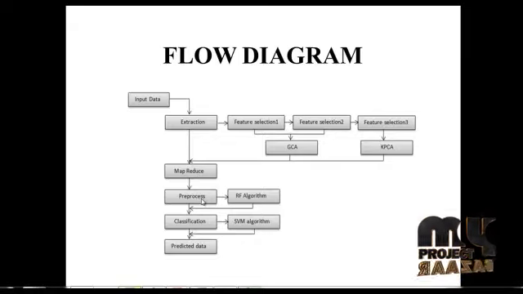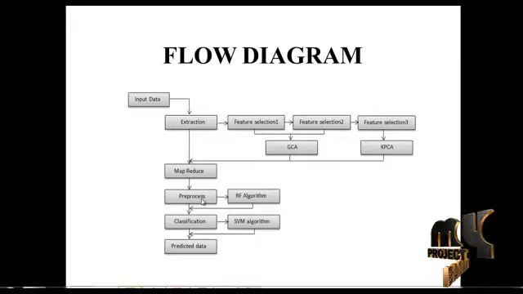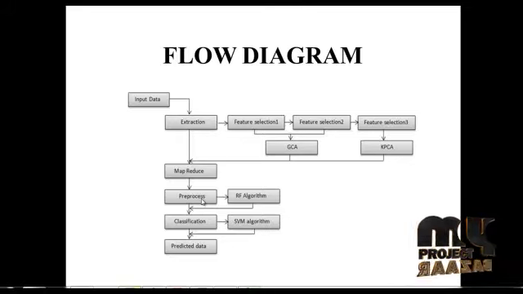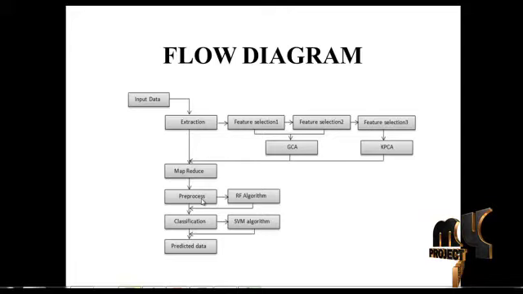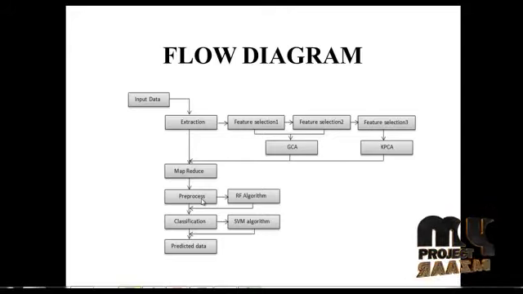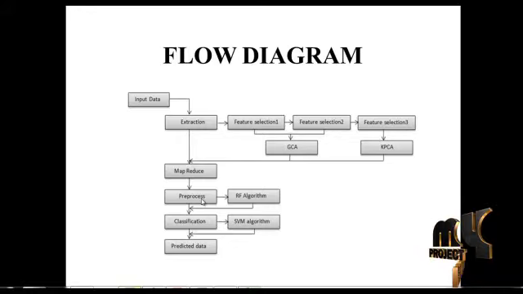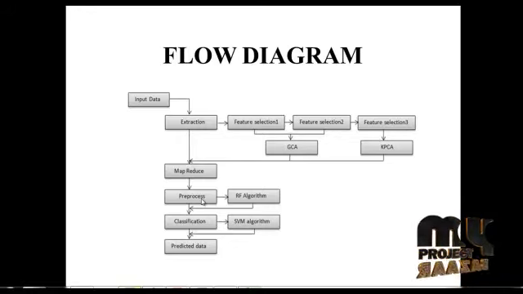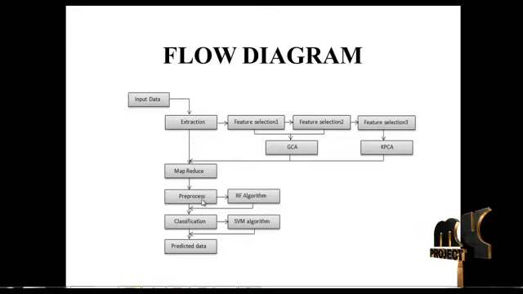Then preprocess. Data preprocessing is any type of processing performed on raw data to prepare it for another processing procedure, commonly used as a preliminary data mining practice. Data preprocess transforms the data into a format that will be more easily and effectively processed for the purpose of the user.